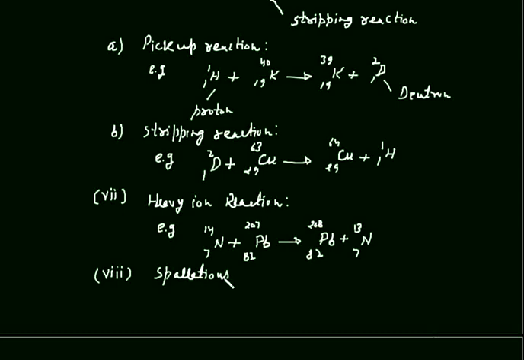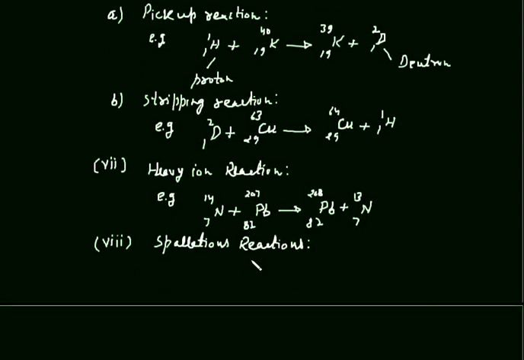Spallation reactions are also called induced reactions, or induced fission. I mean, induced fission is the example of spallation reaction, and I write this example.